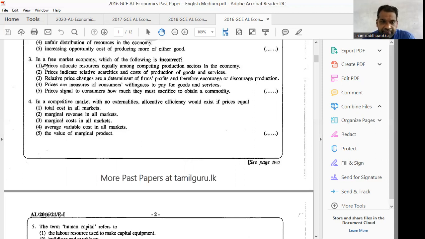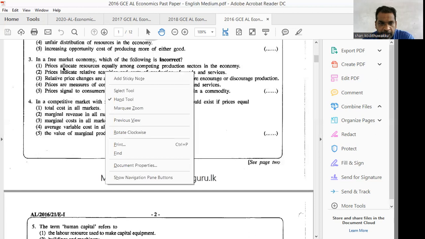Then you can save time if you really know the answer. Prices allocate resources equally among competing production sectors in the economy. Wrong. Prices don't allocate resources equally. The product which gives more profit is allocated more resources. Therefore, the wrong answer is number one.